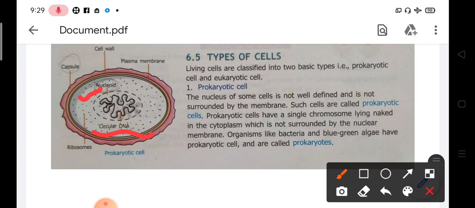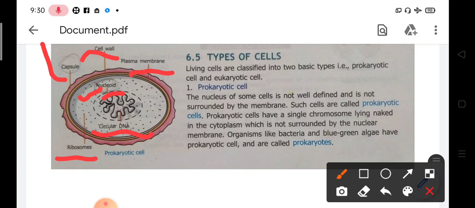Here the cell has the outermost covering called the capsule, then comes the cell wall, then the plasma membrane, and the genetic material is found spread in the cytoplasm, which is called the nucleoid. Then ribosomes are found in the cell. So this is the structure of prokaryotic cells.